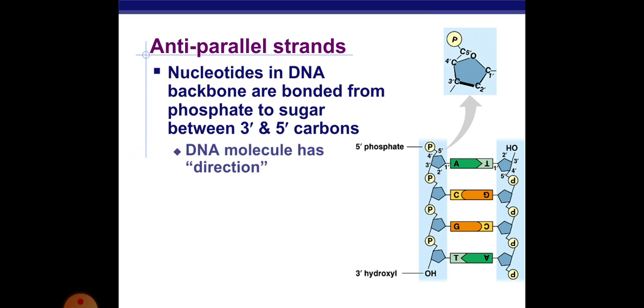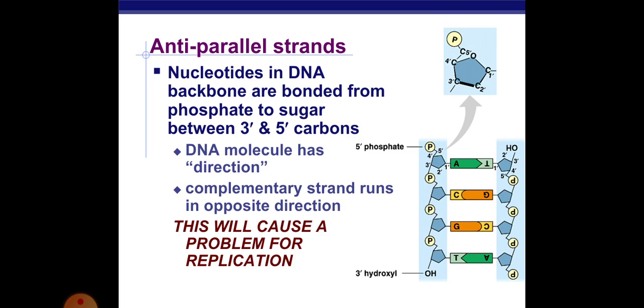The DNA molecule has a direction to be replicated, and the complementary strand runs in the opposite direction. This causes a problem for replication. Why? Because DNA replication always occurs in the 5' to 3' direction and does not occur in the 3' to 5' direction. In this opposite or antiparallel chain, the DNA replication occurs in a reverse process, but still from the 5' to 3' direction.